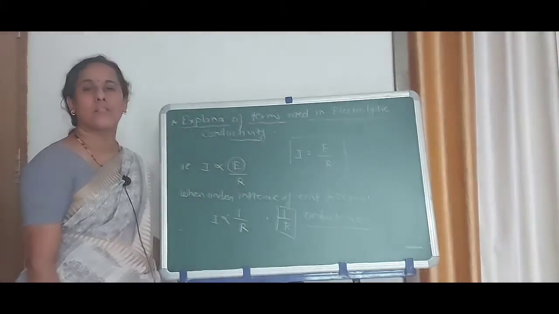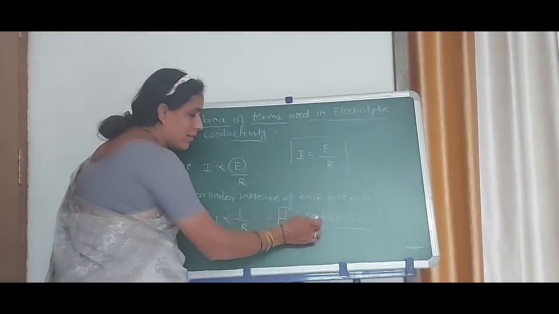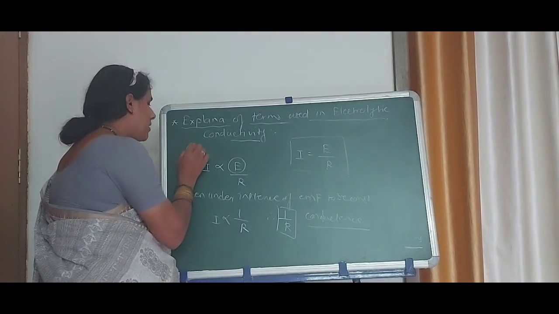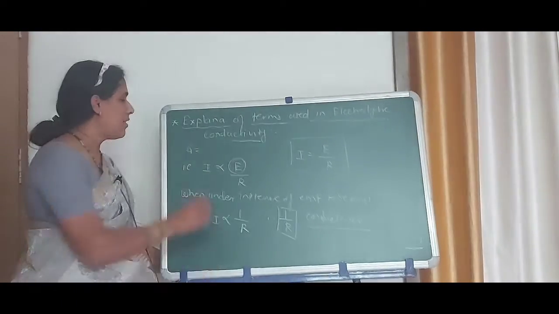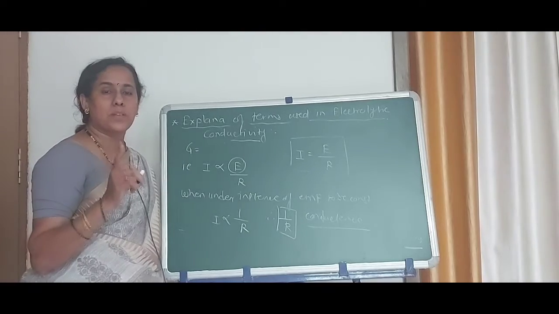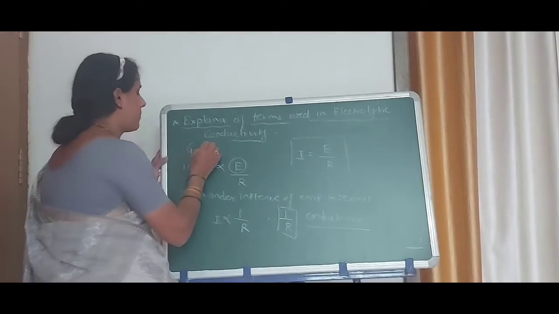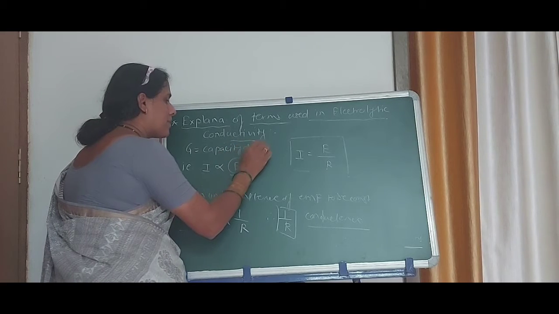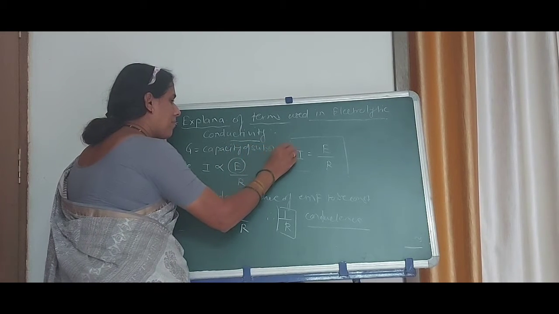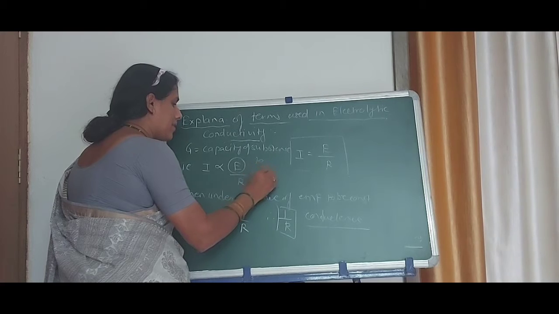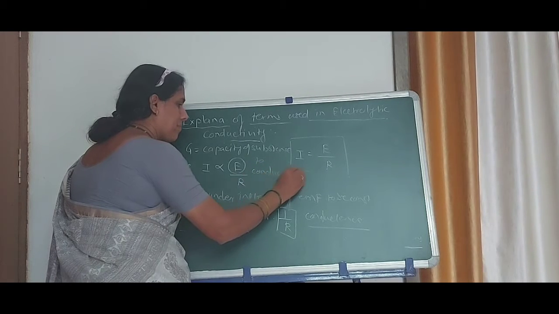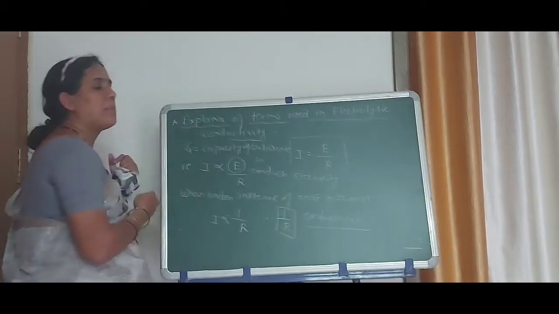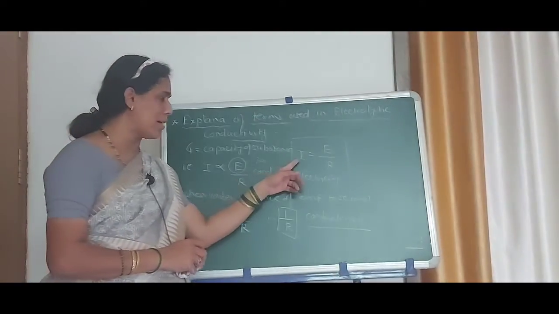Now, the definition of this conductance: the conductance term is denoted by the letter G, that is the capacity of a substance to conduct electricity. Again, I will repeat this sentence from the first time.